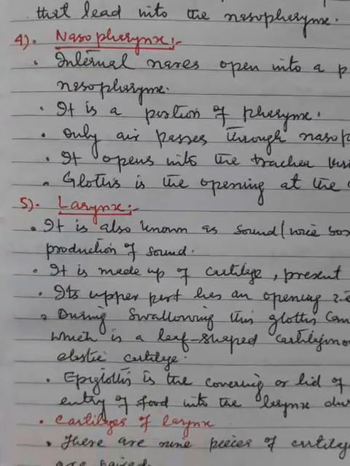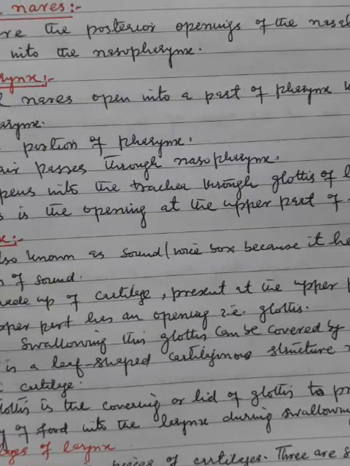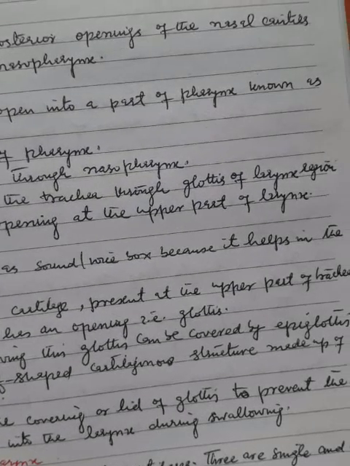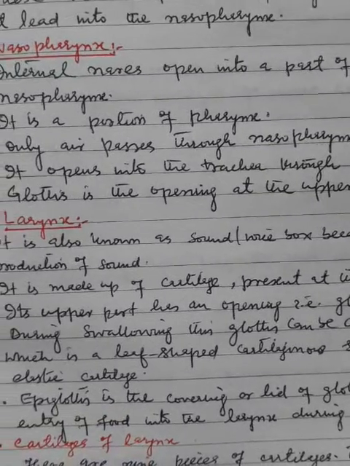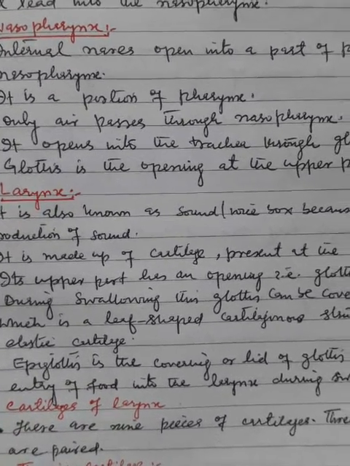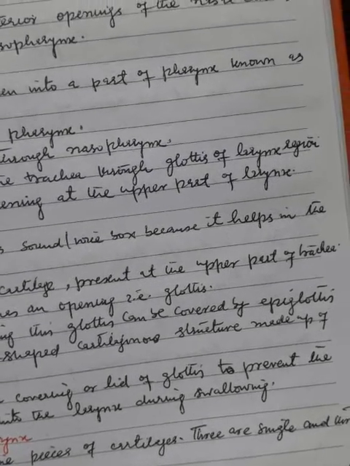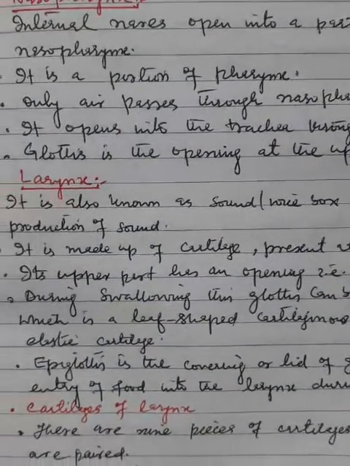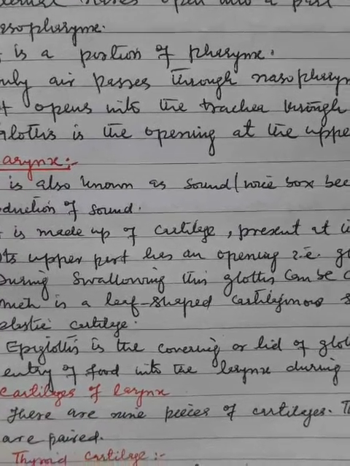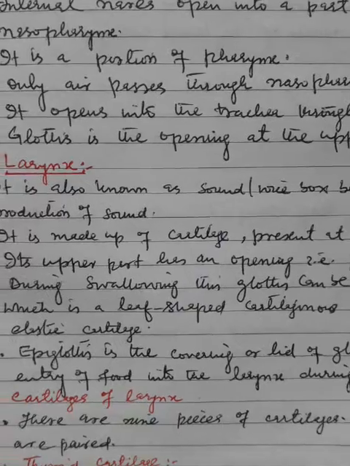Now the larynx. It is also known as the sound or voice box because it helps in the production of sound. It is made up of cartilage present at the upper part of the trachea. Its upper part has an opening, that is the glottis.